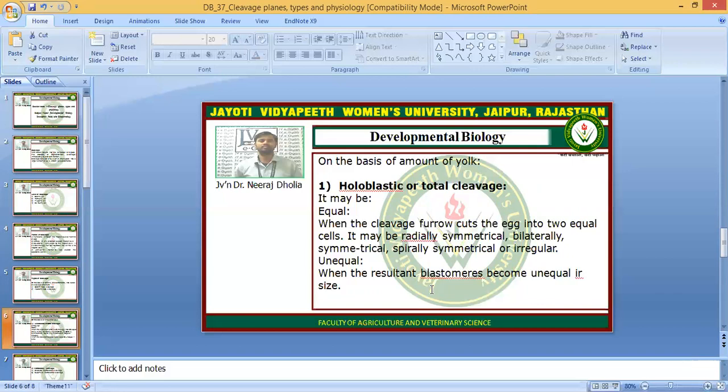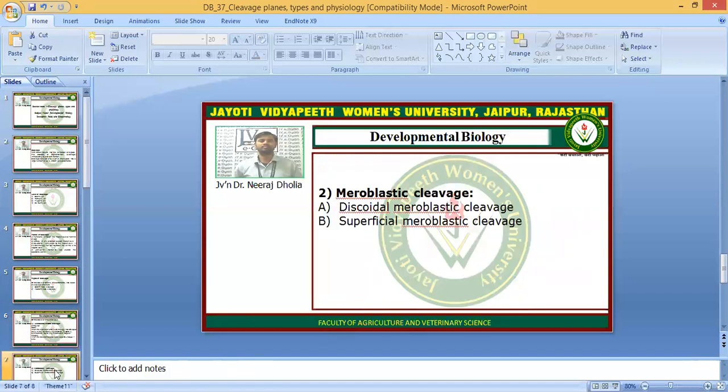So you say it is an equal holoblastic cleavage division. In the unequal, the resultant blastomeres become unequal in size. So this is known as the unequal holoblastic cleavage division.